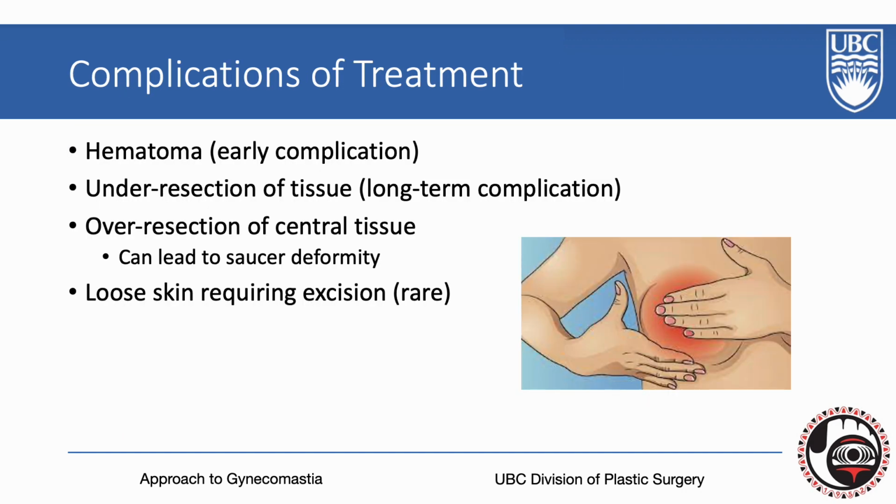Moving on to complications of surgical treatment, the most common early complication after surgery is hematoma formation. The most common long-term complication is undercorrection, which adversely affects cosmetic satisfaction for the patient. Seldomly, overcorrection of central tissue may lead to a saucer deformity, and rarely there is excess skin that requires re-excision.